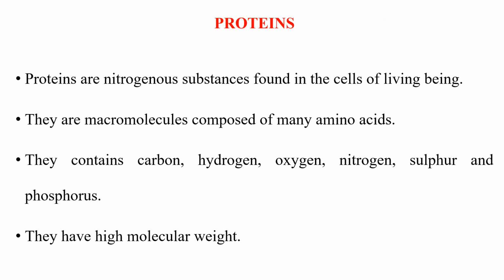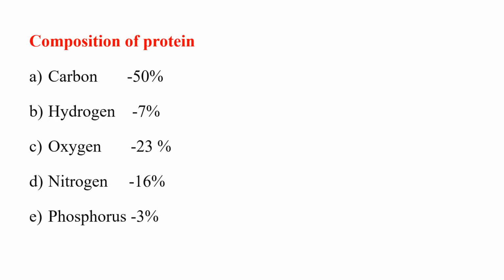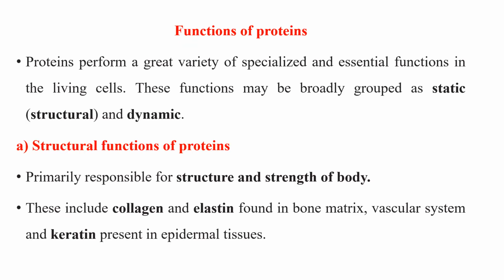Proteins are nitrogenous substances found in the cells of living beings. They are macromolecules composed of many amino acids. They contain carbon, hydrogen, oxygen, nitrogen, sulfur and phosphorus. They have high molecular weight. Composition of protein: protein contains carbon 50%, hydrogen 7%, oxygen 23%, nitrogen 16%, phosphorus 3%.